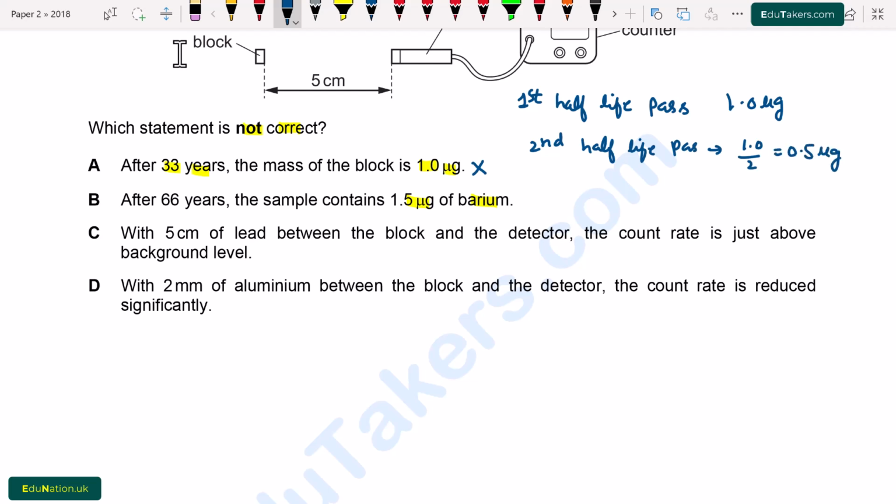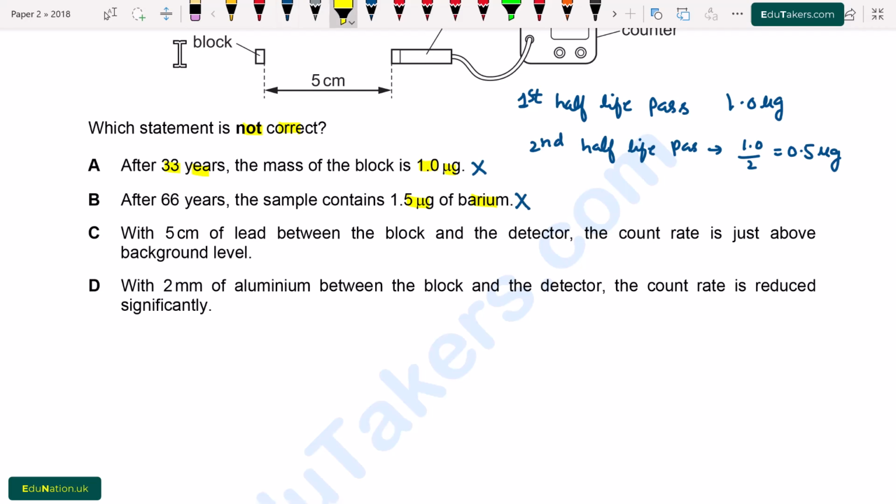When the second half-life passes, only 0.5 μg of the cesium is left and the other 1.5 μg is converted into barium. So this statement is correct, but we have to circle the incorrect statement.